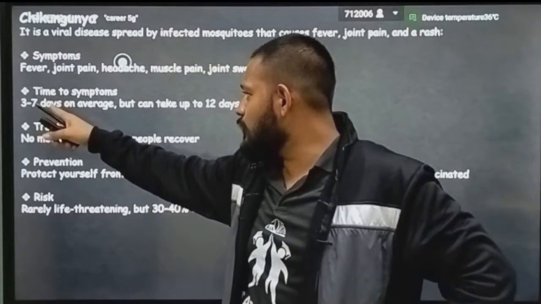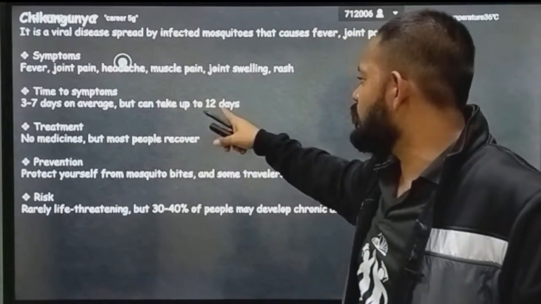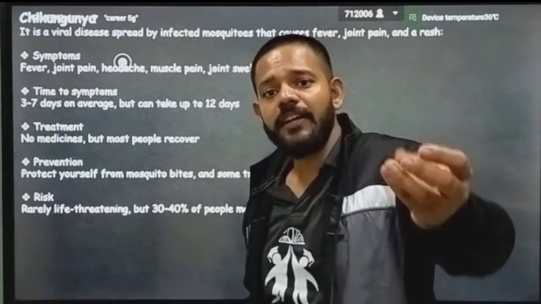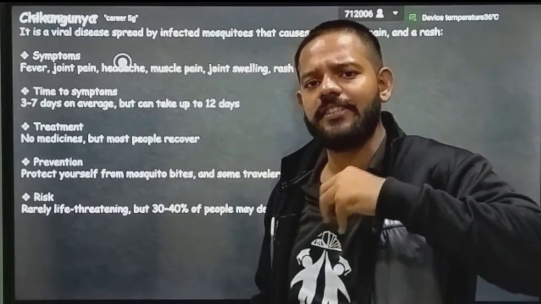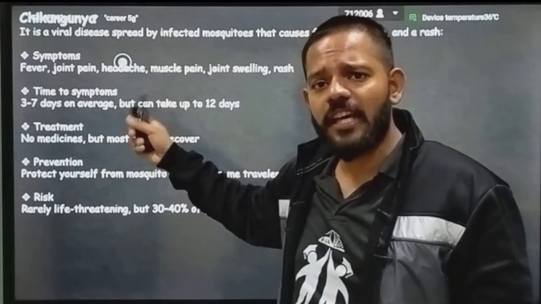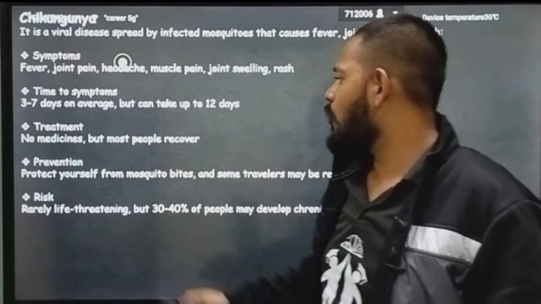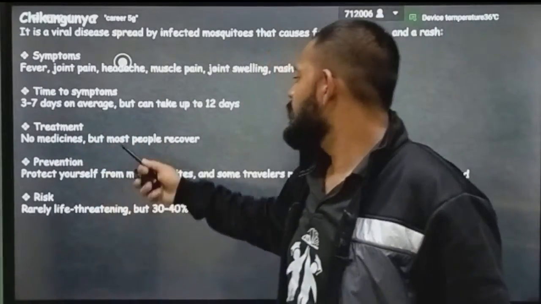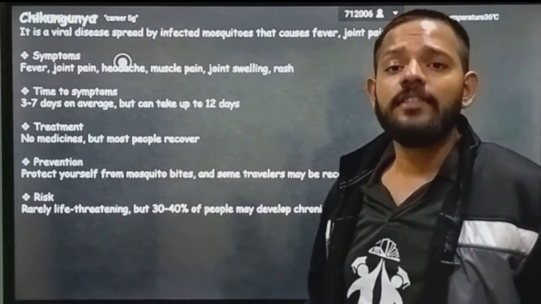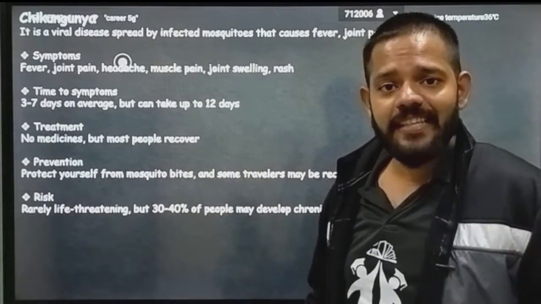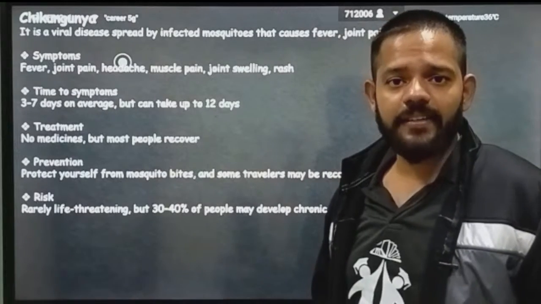Okay, time to symptoms is 3 to 7 days on average, but can be up to 12 days. It means after the introduction of the virus inside the body, it takes 3 to 7 days to show its symptoms. Treatment: no medicine, but most people recover. There is no medicine for chikungunya. The body itself fights against it and eliminates it.